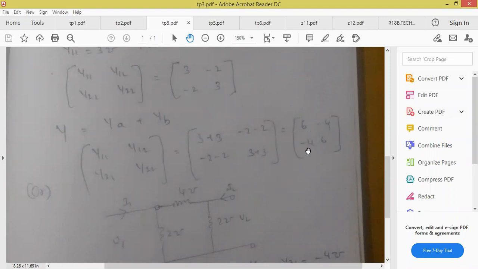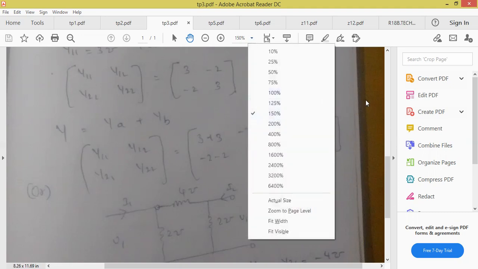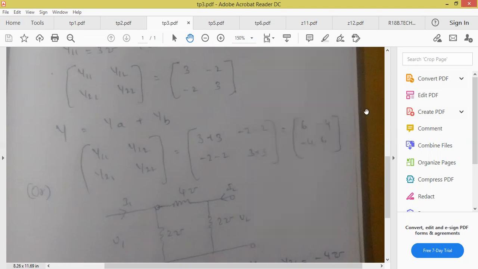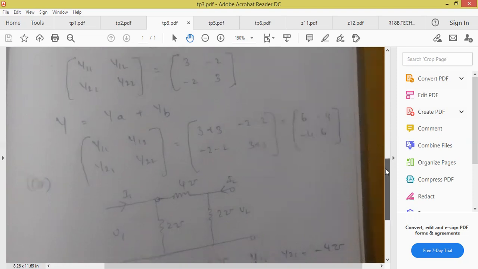The screen is not visible, sir. Minus 4, 6, sir. Minus 4, 6. There is somewhat less clarity. Okay, we can adjust that. All of you, somewhat it is visible now? At least 60%. Yes, sir. Okay. 6, minus 4, minus 4, 6. Okay. So this is the first method.